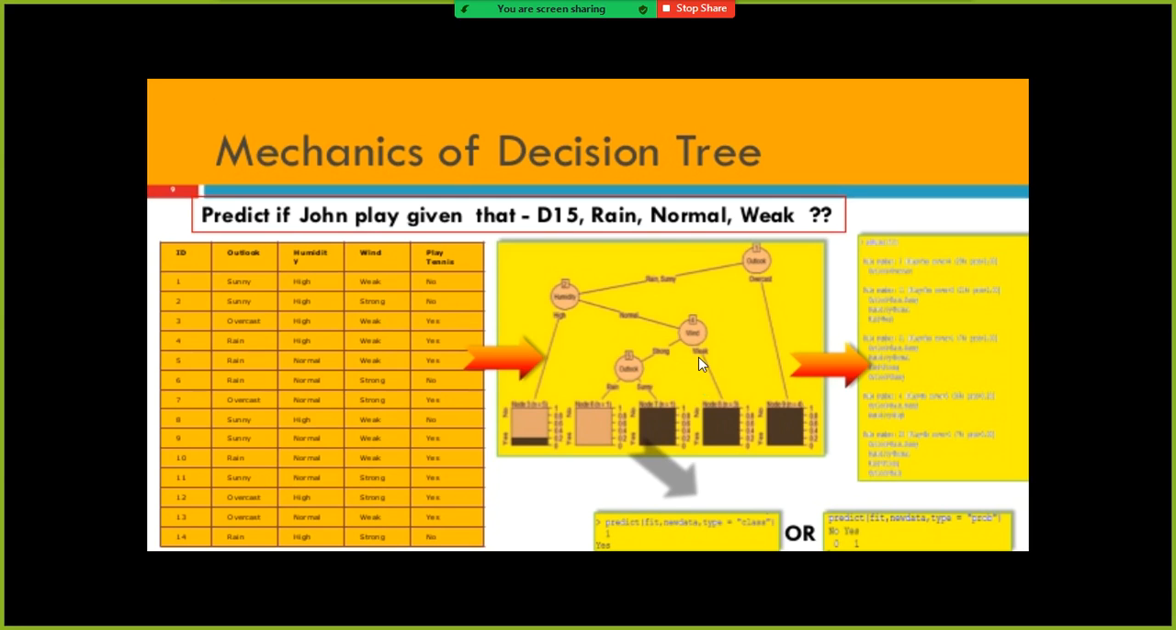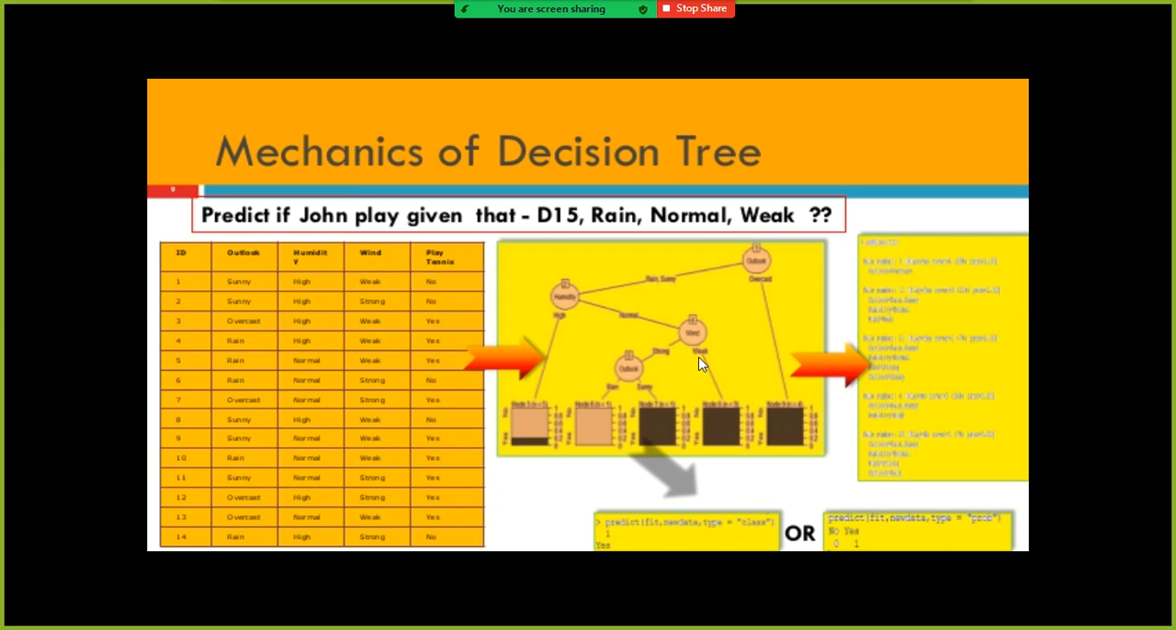And also, the other advantage is you don't have to spend too much time in data preparation. Even if you have missing values or outliers in your data set, you don't have to worry too much about that. Okay.